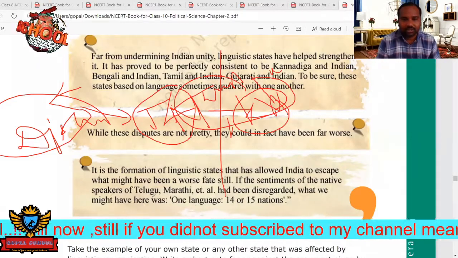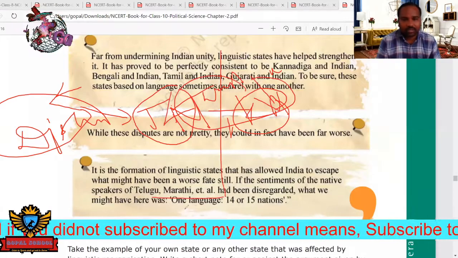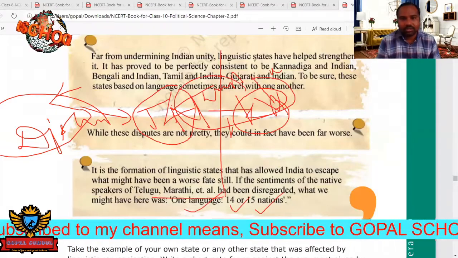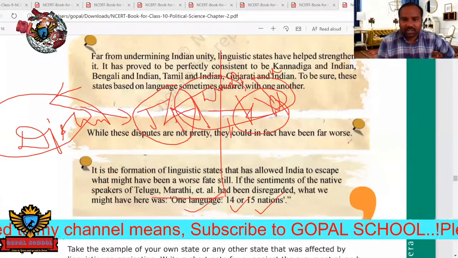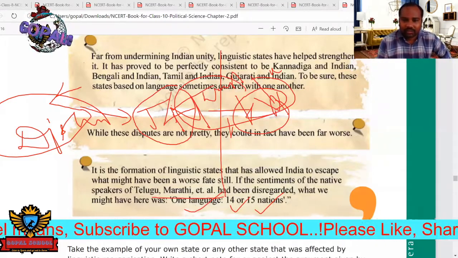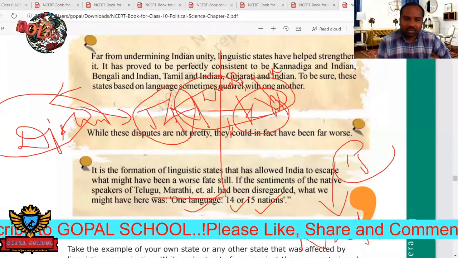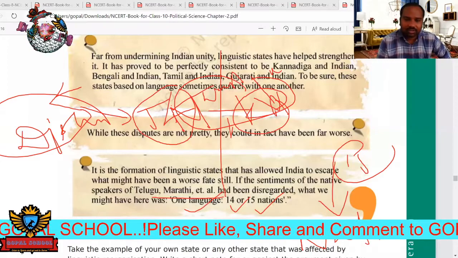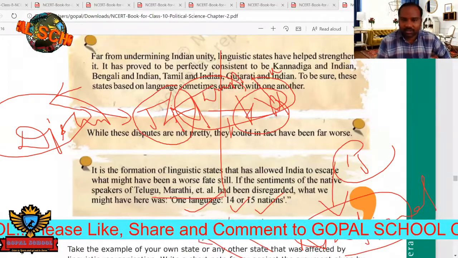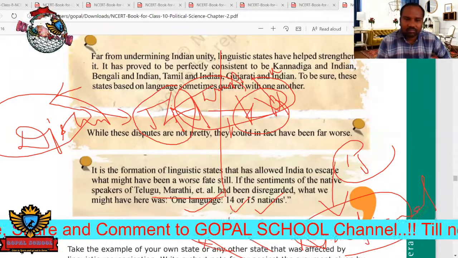So if you see here Marathi, Telugu, etc., have been disregarded, whatever may be the one language and 15 or 15 nations. So how many languages are there will not be important, but we must maintain the national unity. That is the main target. But if you go on dividing the states based on languages and also regions, one day or two we may expect some partitions from India. So to overcome that, we must follow one nation one language policy.